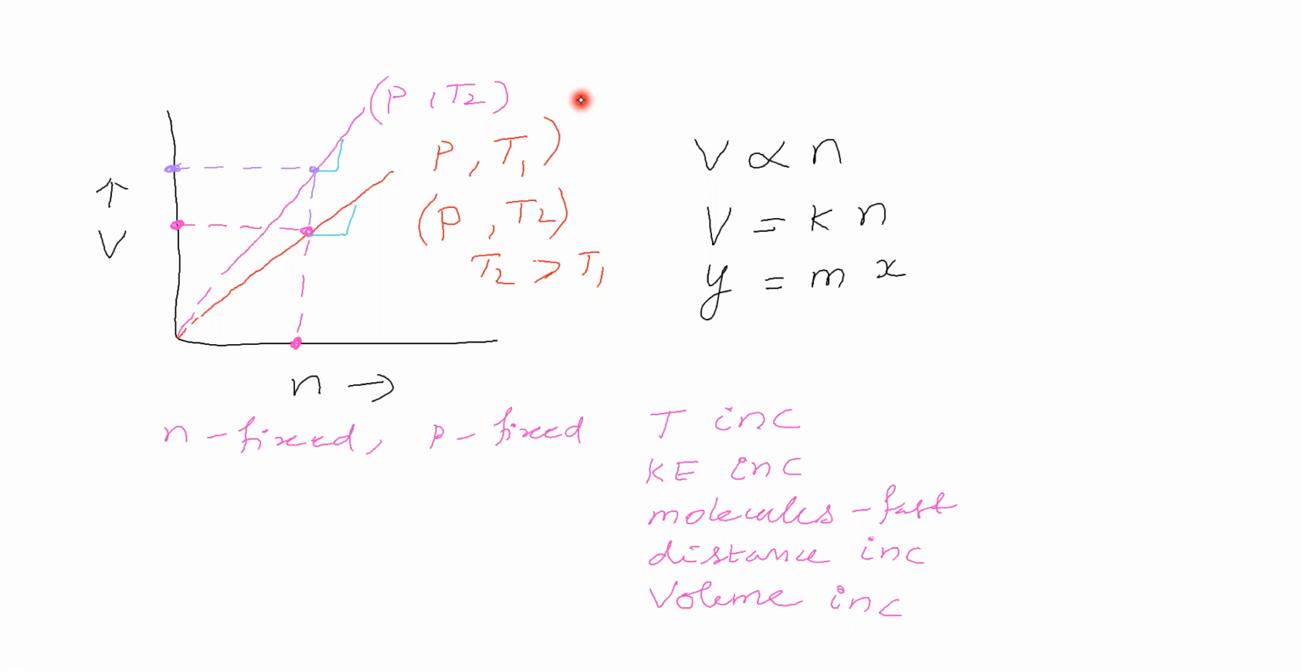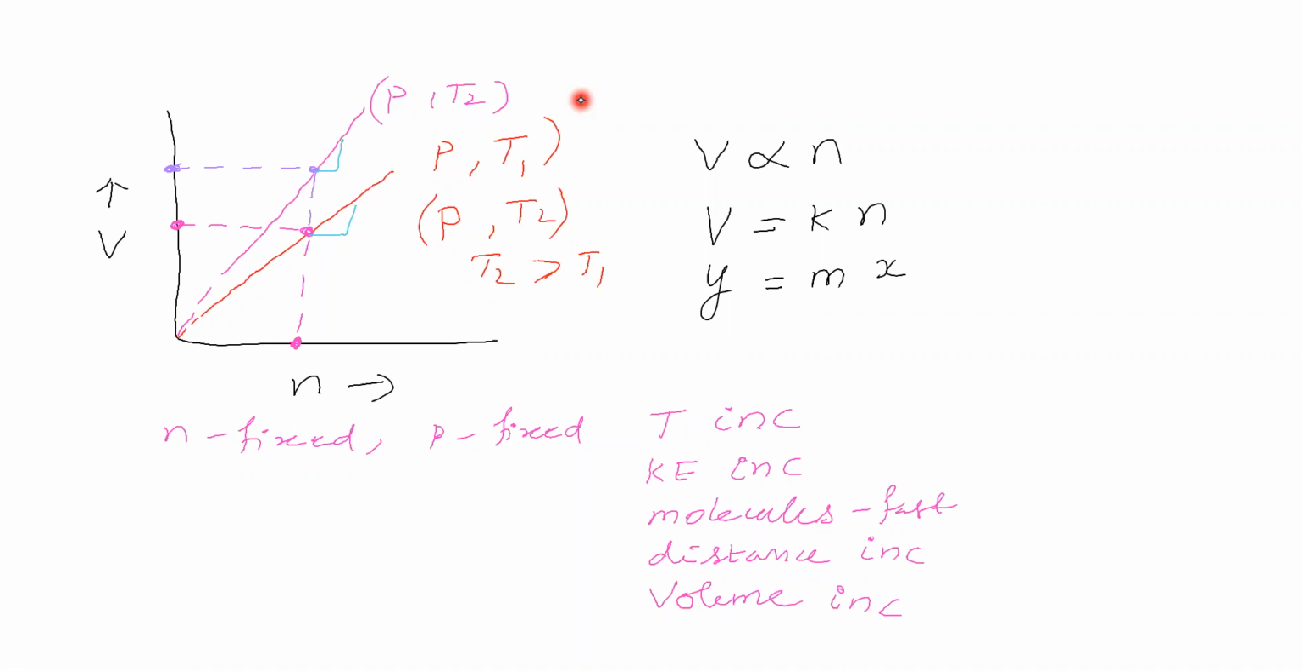This constant K depends on which terms? Now you see, here the magnitude of slope, and here the magnitude of slope: do they remain the same or different? What do you feel?